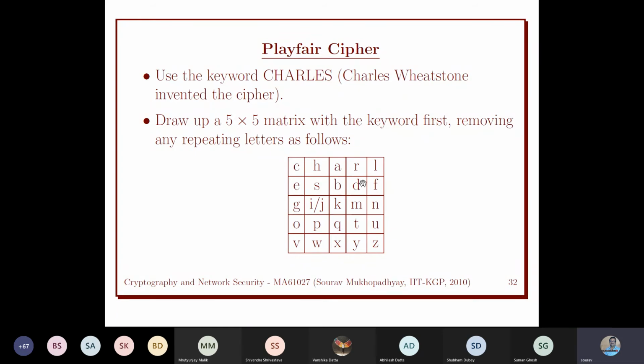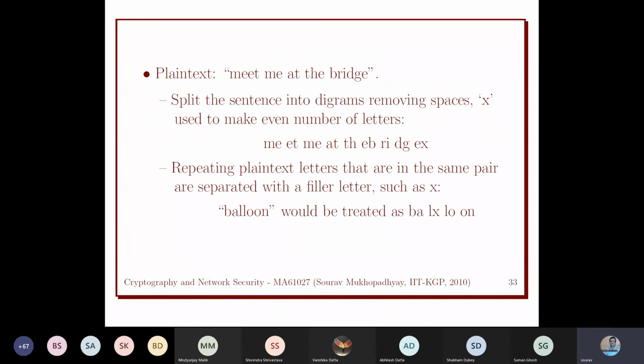So why are we taking D? D is the alphabet in the same column as M and in the same row as E. So ME, this is M, this is E. ME will be replaced by DG. Is this clear? That is the convention we use. So ME will be replaced by DG.